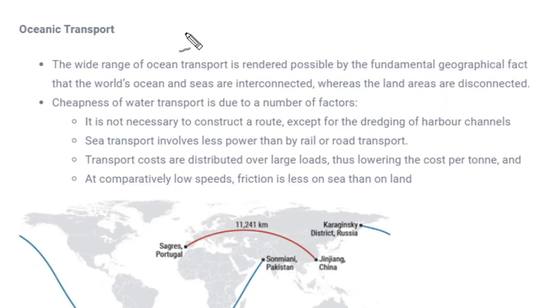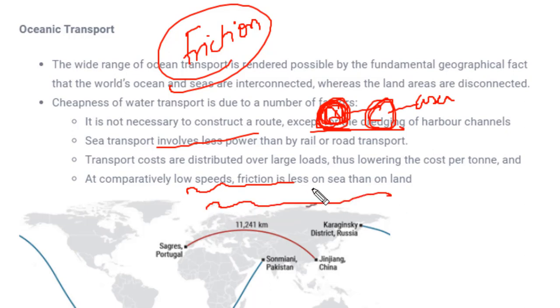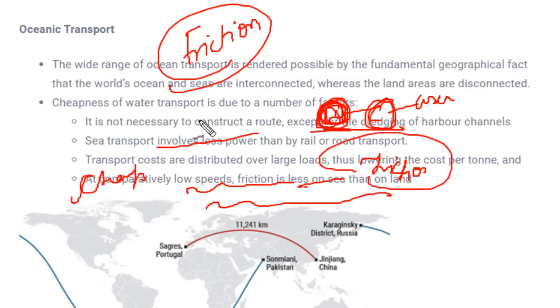If you have studied science, you will understand very well how friction plays a role and how it can save our fuel. In the case of road or railways, since the wheels are directly moving on the roads, friction is acting over there. Because of this, heavy use of fuel is required. In ocean transportation, water allows less friction, that means less friction is available in a water body. For that reason, the transportation is cheap in nature compared to road and railways.